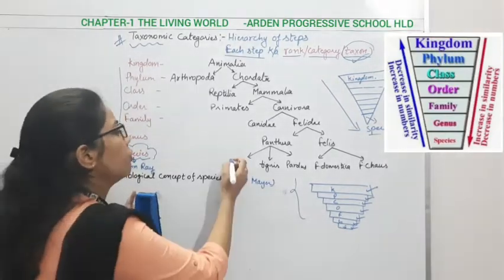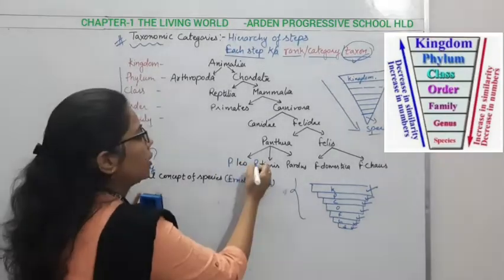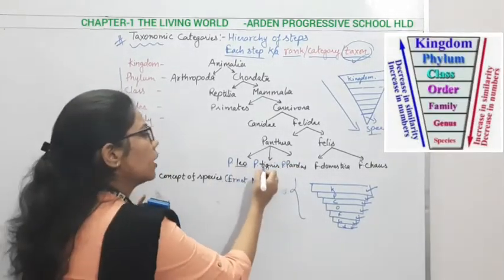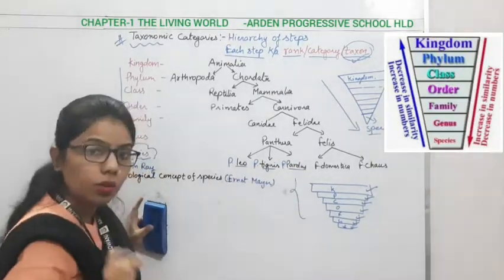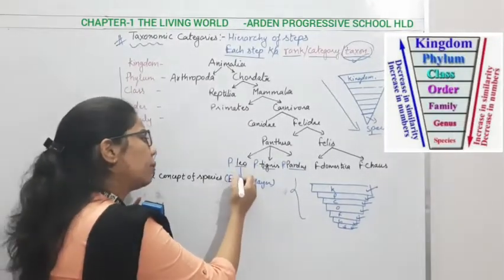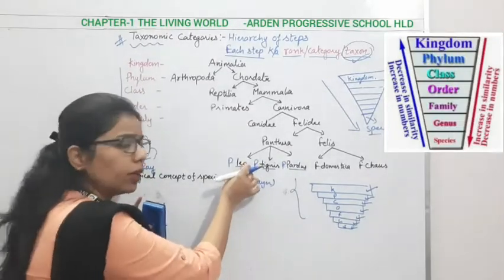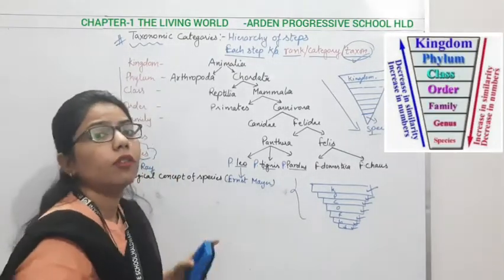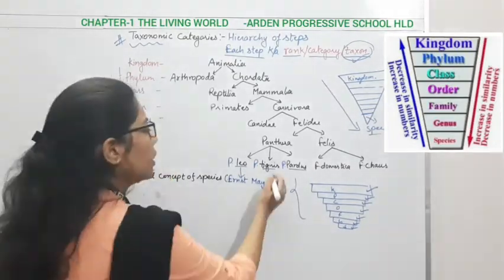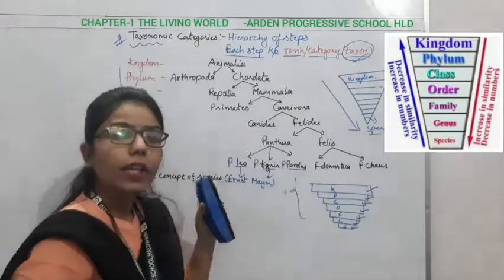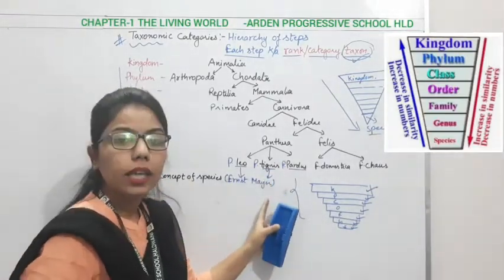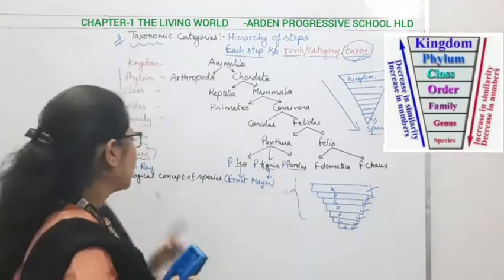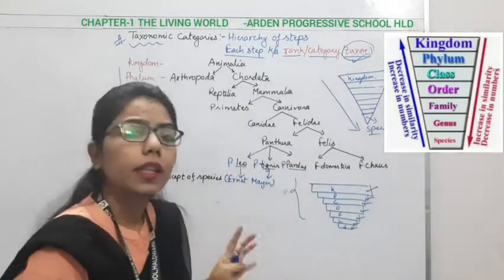For example, we are having Panthera leo, Panthera tigris, Panthera pardus. Right? All these leo, tigris and pardus are denoting the species. When there is mating of leo with leo, both are the same species, so again we will get Panthera leo. Likewise, when we cross tigris and tigris, we get the same tigris. So we can say that within a species there can be intermating.